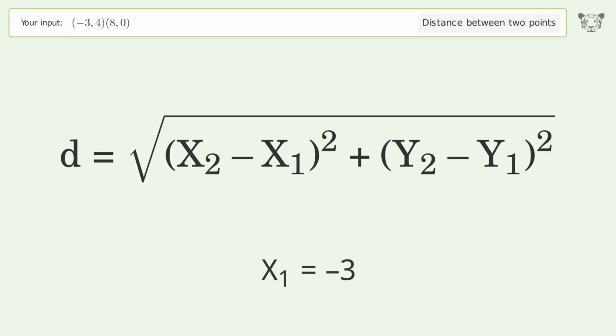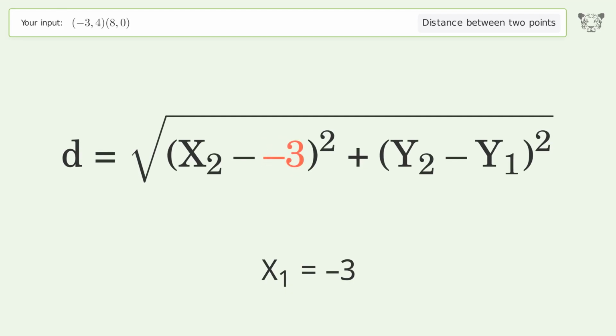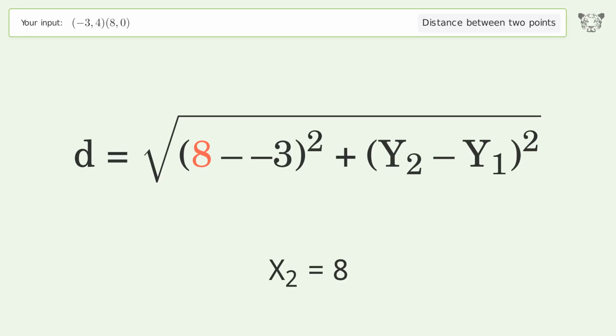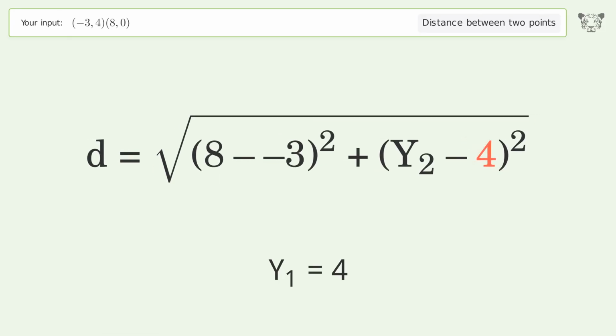x1 equals -3. x2 equals 8. y1 equals 4. y2 equals 0.